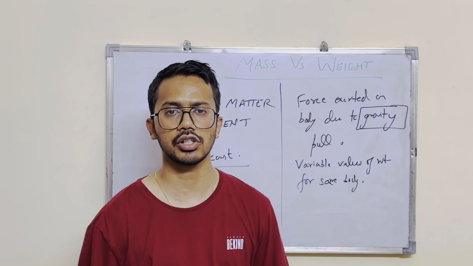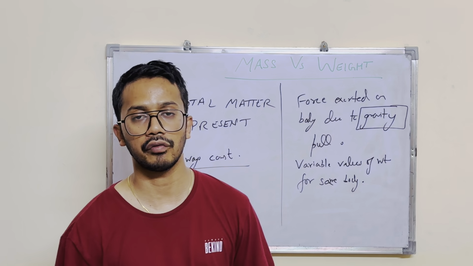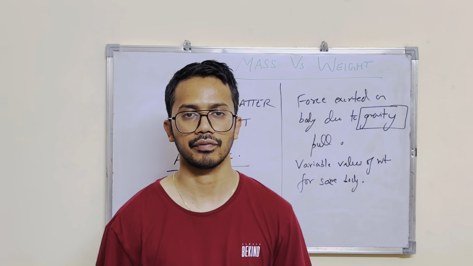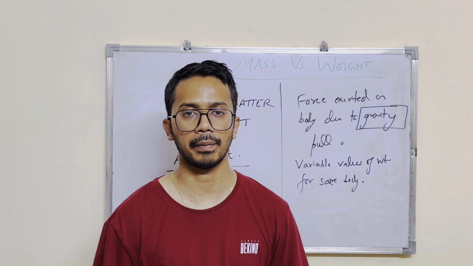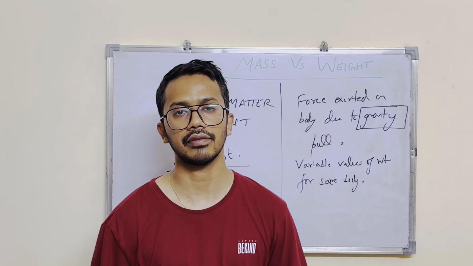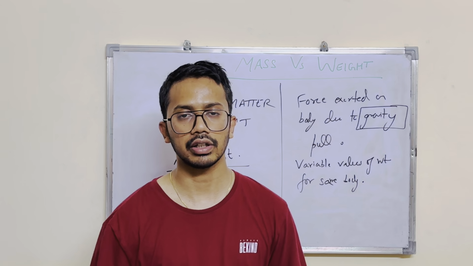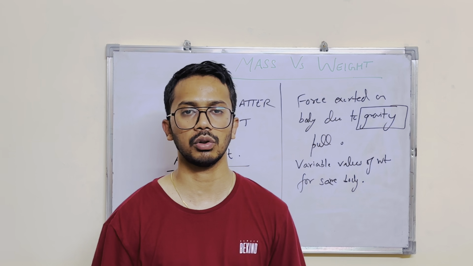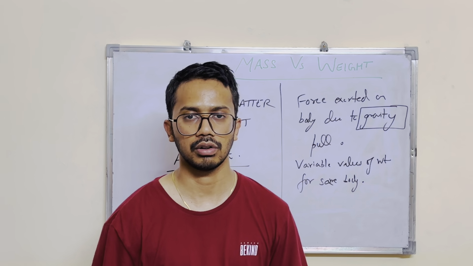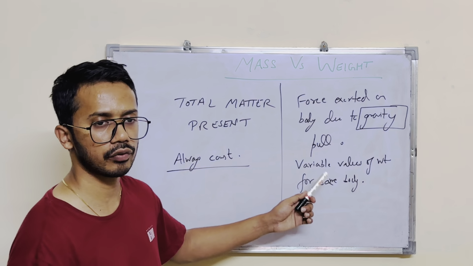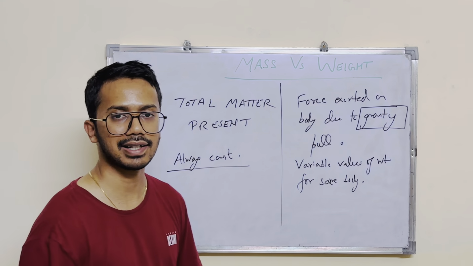Just think. Okay, I am putting forward two possible scenarios in front of you. One is when you are falling freely in a lift. You are standing in the lift and the lift is falling freely. In that situation, the weight of your body is said to be zero. And again, if you somehow manage to move to the center of the earth, then weight will be zero. Even if you go into outer space where gravitational pull is minimum, then again the weight will be zero. So we can have zero values for weight, but we can never have mass as zero.